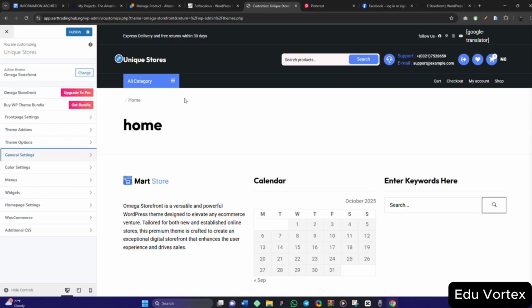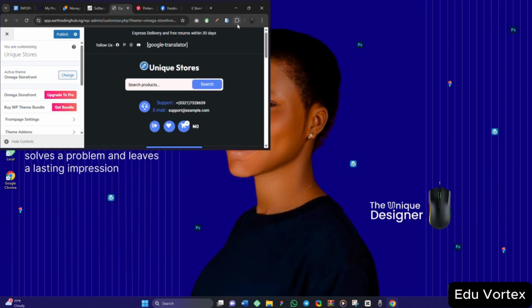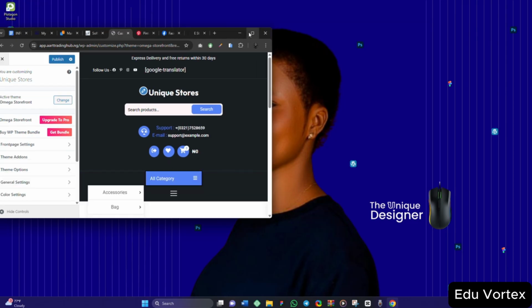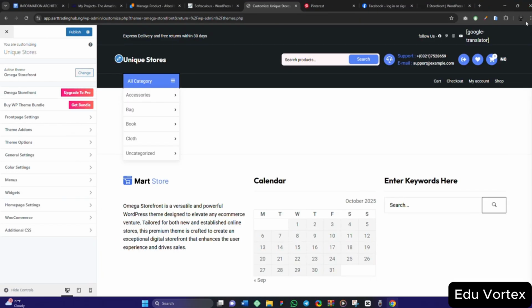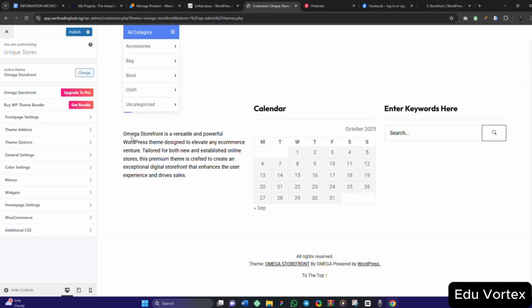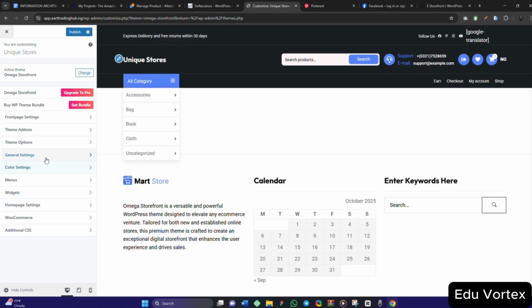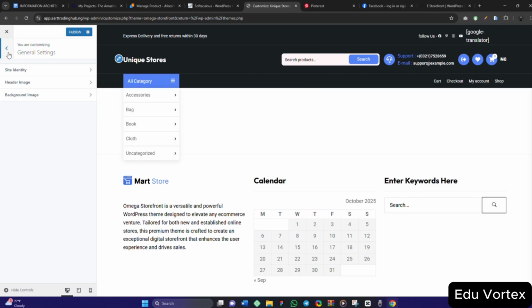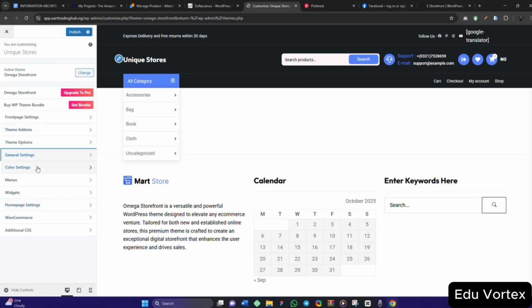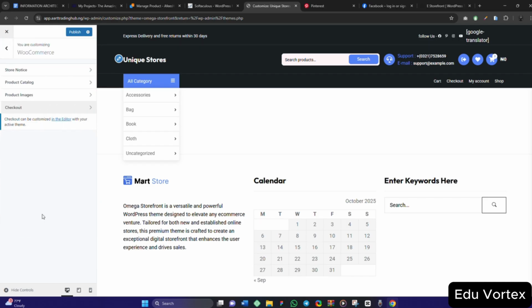I think this is not bad if you ask me. It is not entirely bad. Oh, sorry. So this is not entirely bad if you ask me. But this particular Omega store is versatile, WordPress, blah blah blah. I'm still looking for a way to remove it because it can never be there. It can never be there.